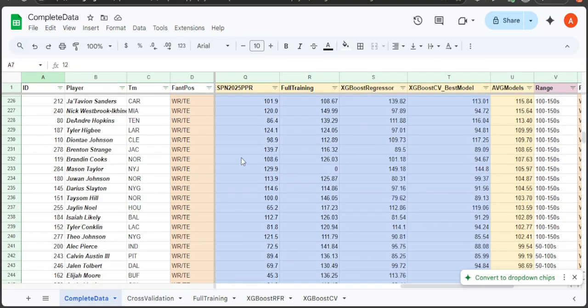And then see Mason Taylor for the Jets. I don't think I had him in the full training, so that's why he was listed as 0. I had not added him yet. So 129, 149, 144. So that's why the 105. I should go in and fix this.